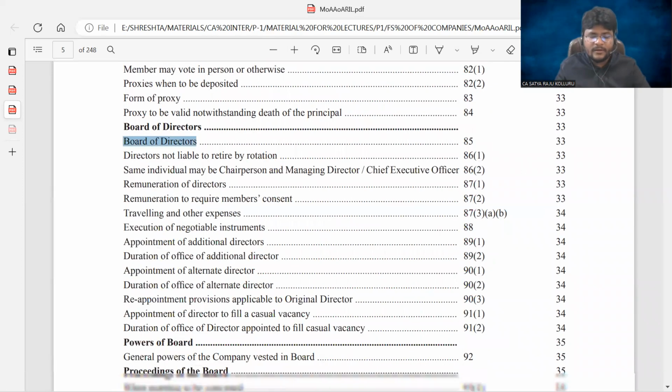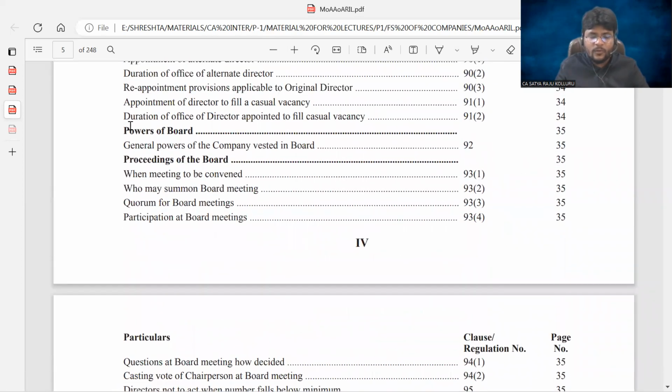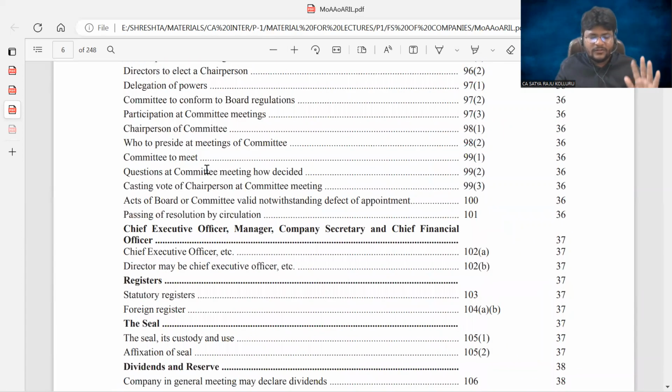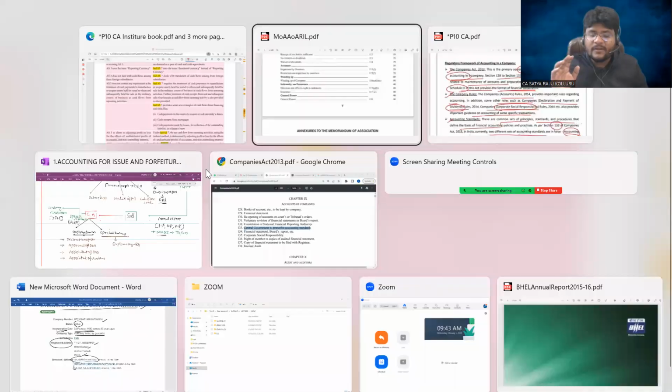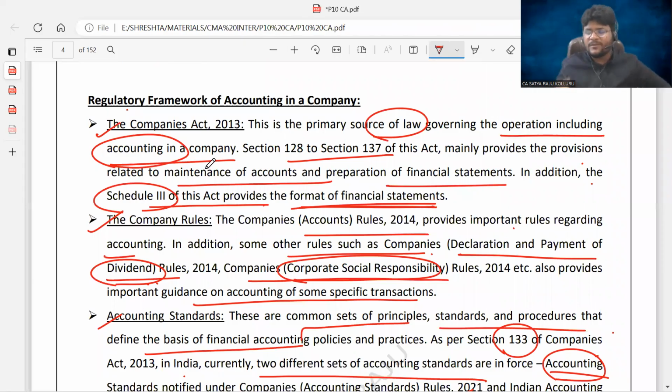Related to the board of directors, powers of the board, responsibilities of the board, all such issues, everything is covered. How they want to conduct the internal affairs of the business smoothly is clearly prescribed in the Articles of Association. Simply, the Memorandum of Association tells the reason for existence, which contains the name clause, registered office clause, and capital clause.